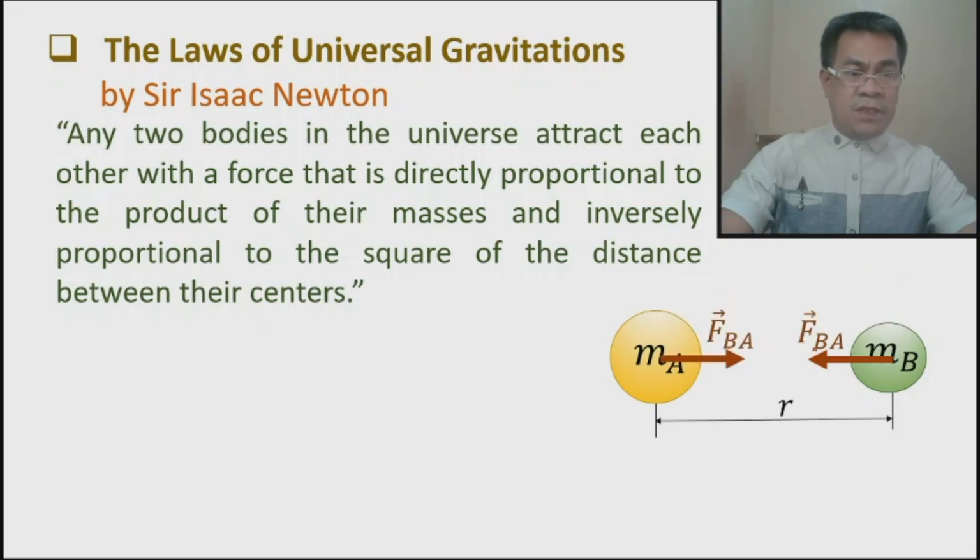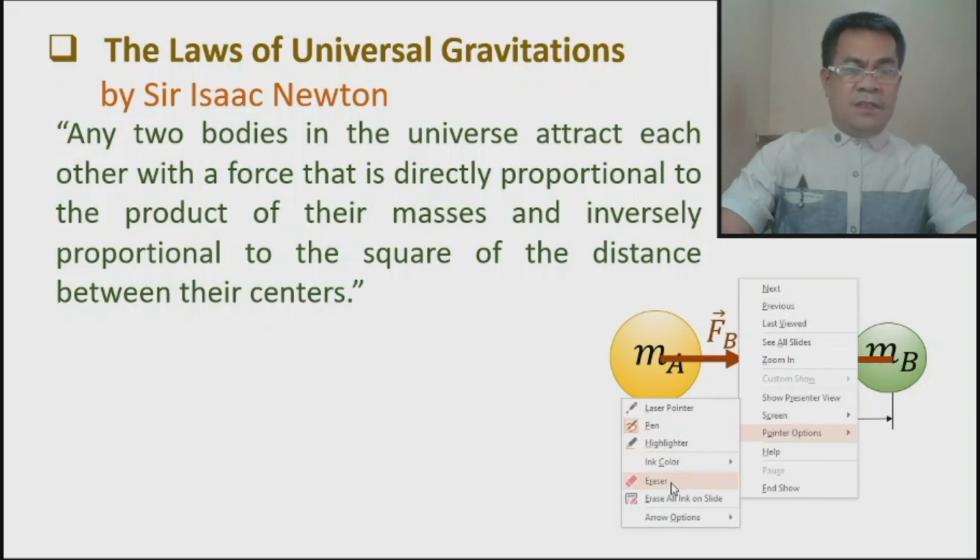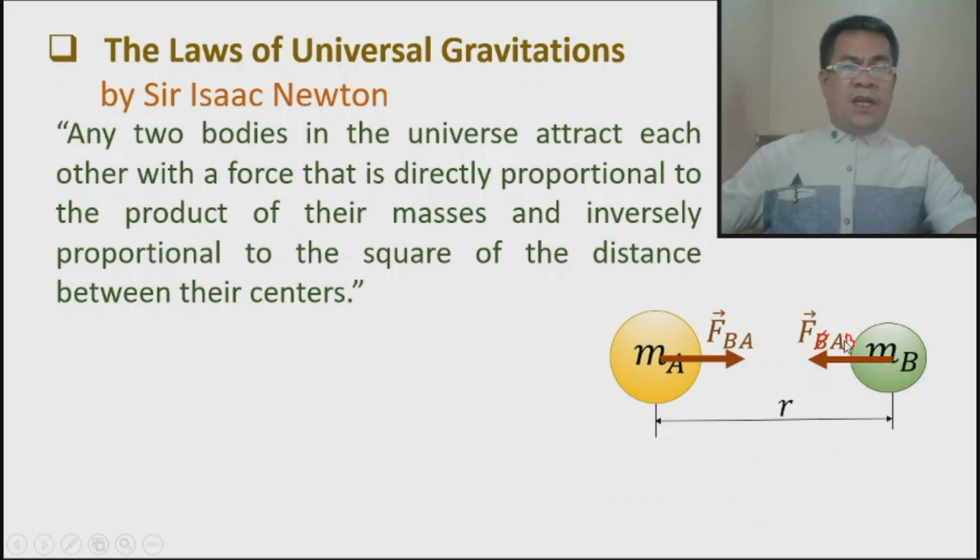This should be the force that A exerts on B. So again, this is the force that A exerts on B, while this one is the force that B exerts on A. Take note that they are of the same magnitude but in opposite direction.